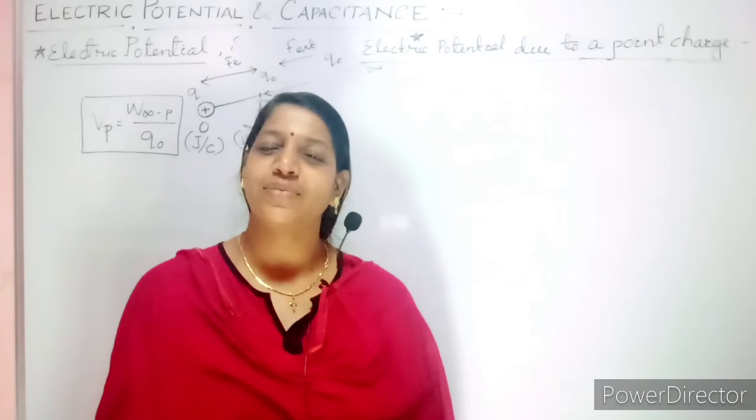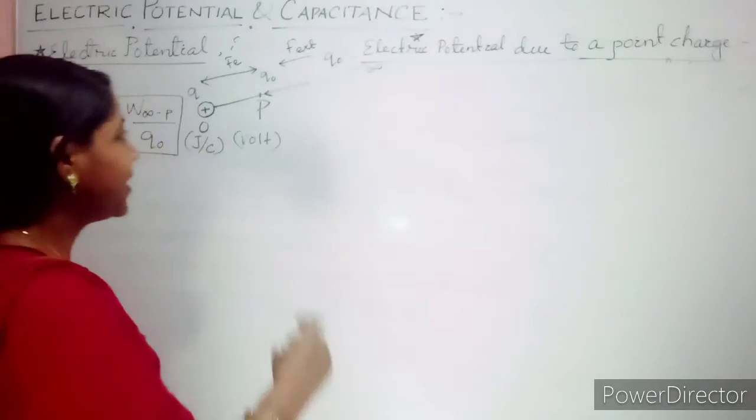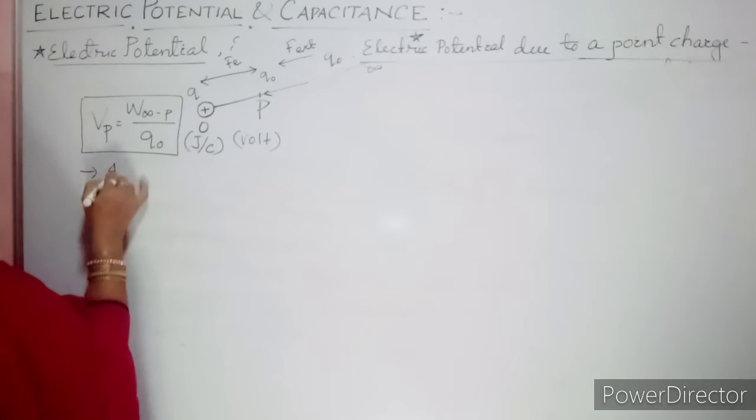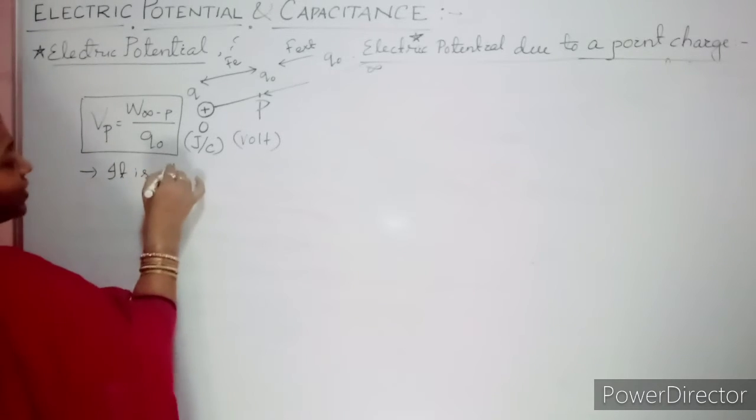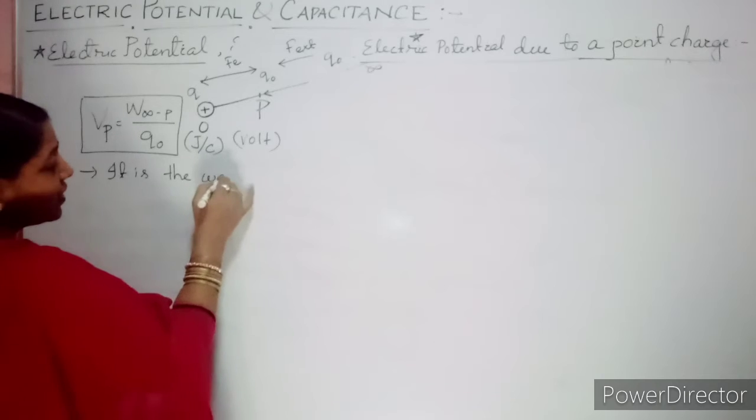So now let us write the definition of electric potential. What you have to write? It is the work done. Write down, it is the work done. Which work done?